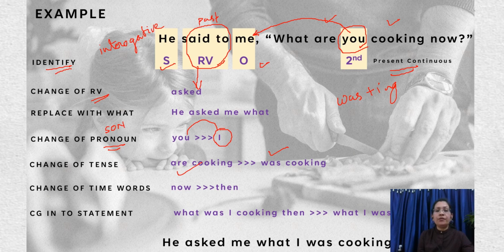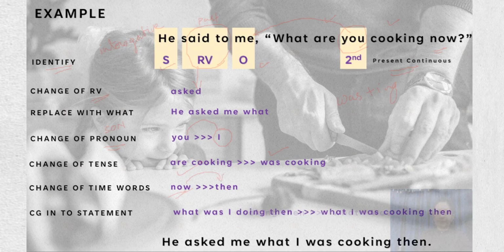Change of the time word. So which is the time word here? Time word is now. So now changes to then. So finally, what do we get? Taking all the changes, we get this sentence: what was I cooking then?